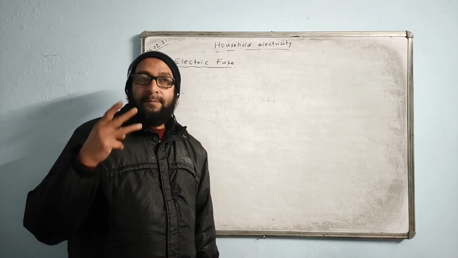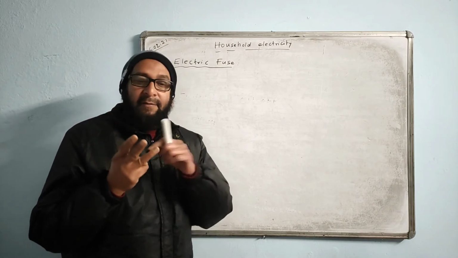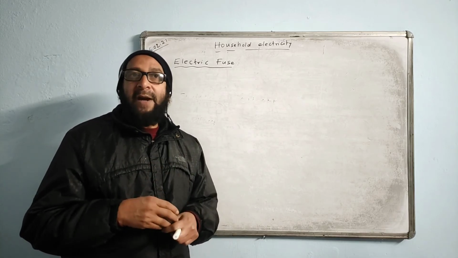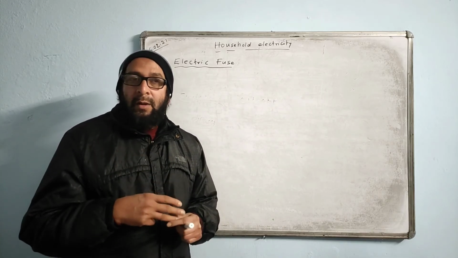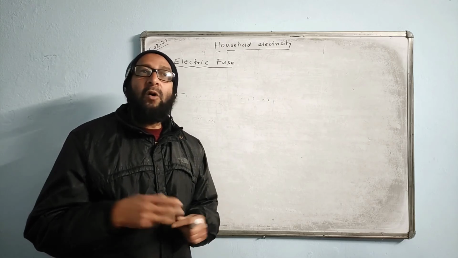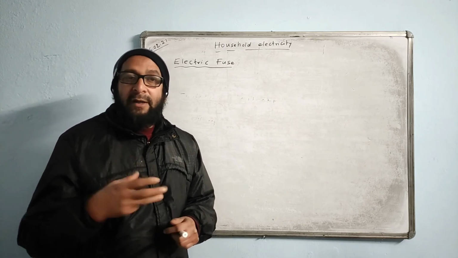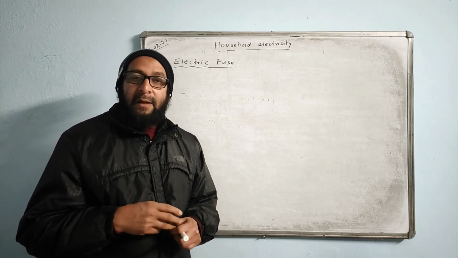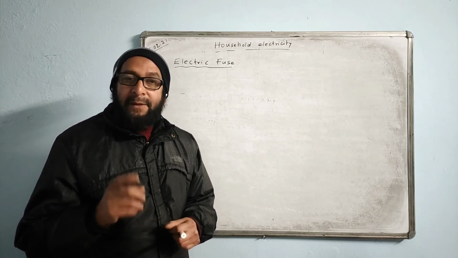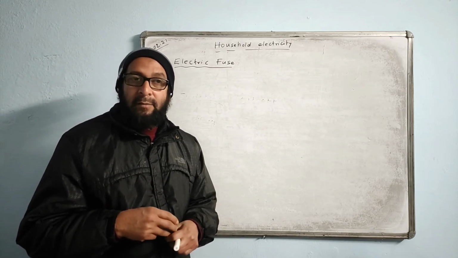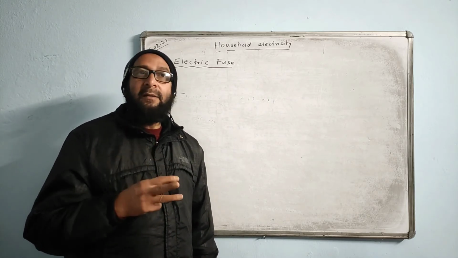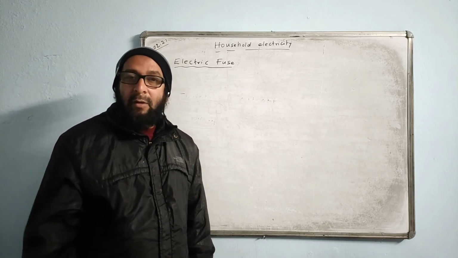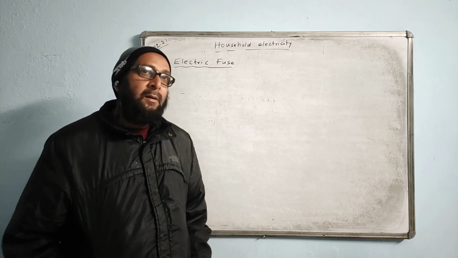Now the three types of wire we have: live, neutral, and the earth wire. They are identified by their colors also. But if I ask you without colors, how can you identify them? Live wire, how can you identify the live wire? Live wire is also known as phase wire, PHASE, phase wire. How do we identify the live wire other than its color? How can you identify? Tell me.